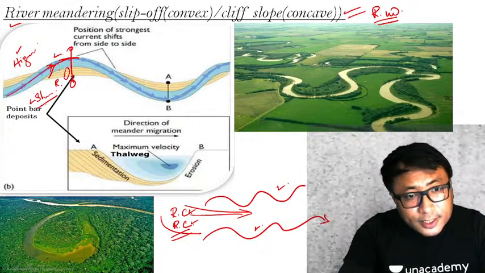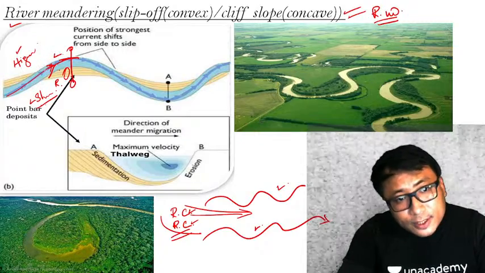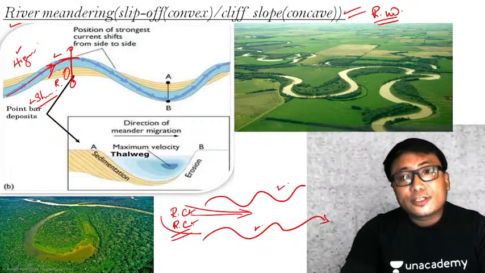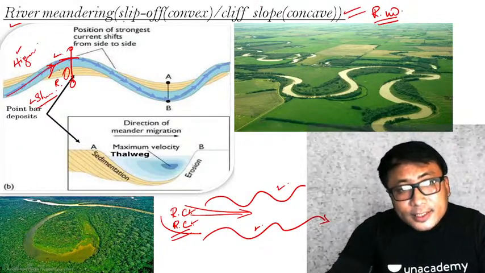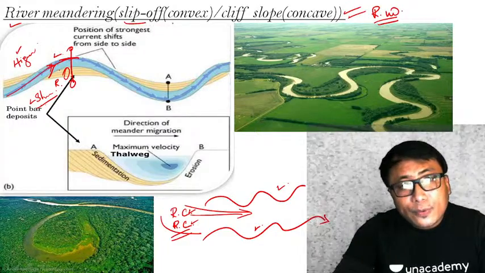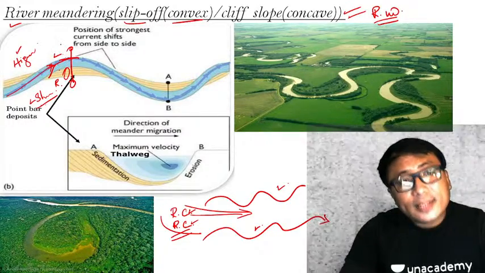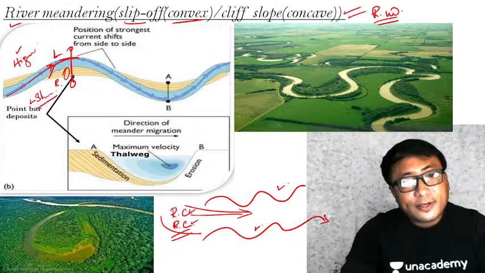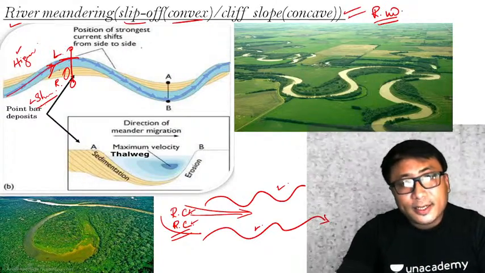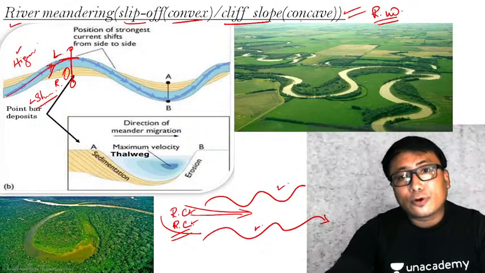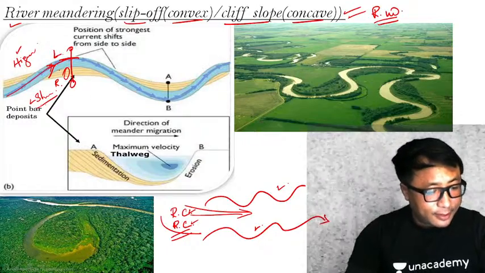This particular region on the inside or on the right hand side of the river is known as slip-off region or convex region. On the other side, that is the left hand side of the river, that is the outside side of the meandering, it is known as cliff slope or concave region. I hope that is clear.